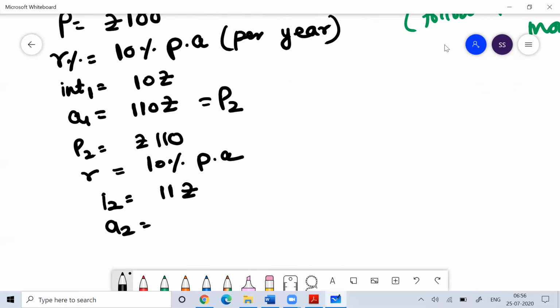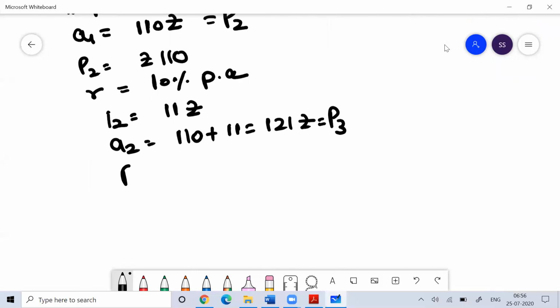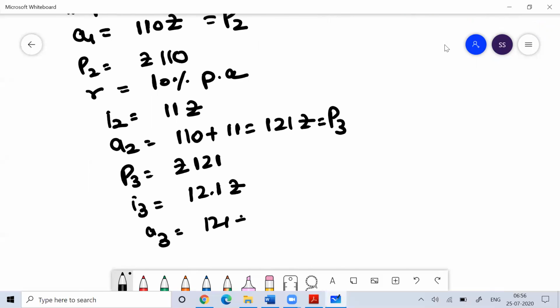So your amount after the second year will become 110 plus 11, so your amount after the second year becomes 121 rupees. This 121 rupees will become the principal for the third year. So on this, if you calculate your interest for the third year, 10% of that you will get 12.1 rupees. So your amount for the third year would be 121 plus 12.1, that would be 133.1.